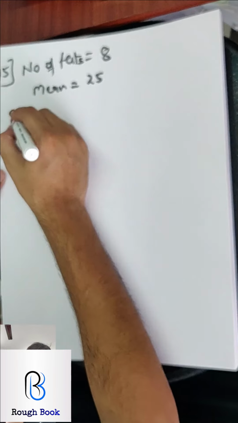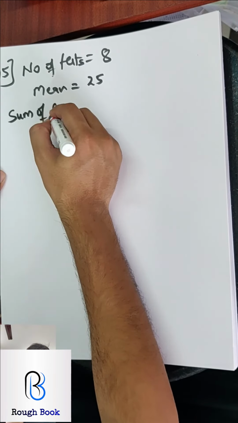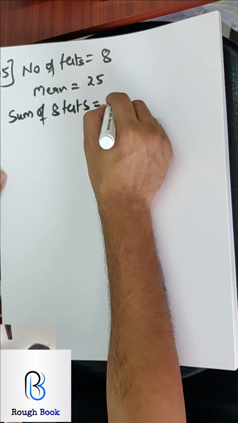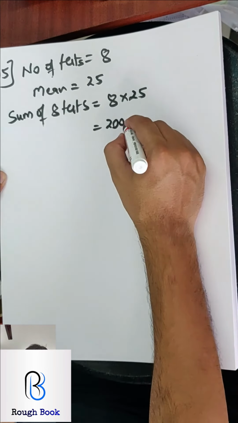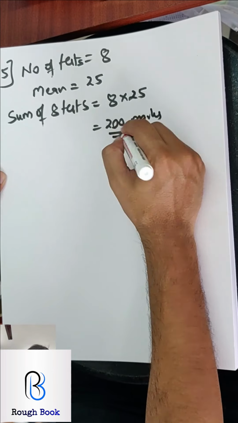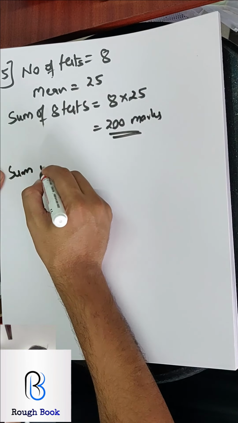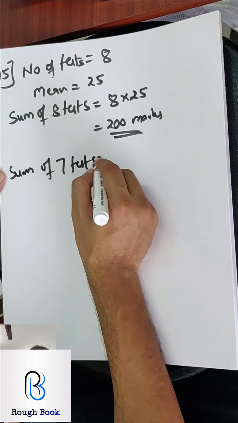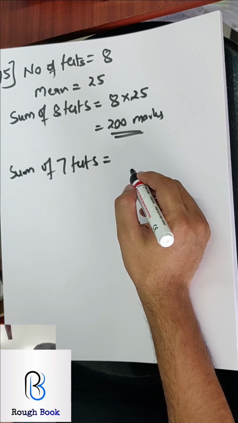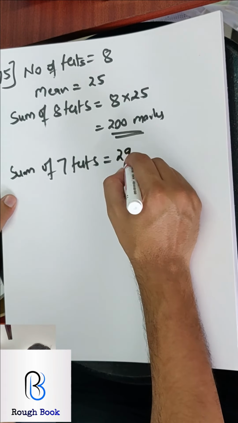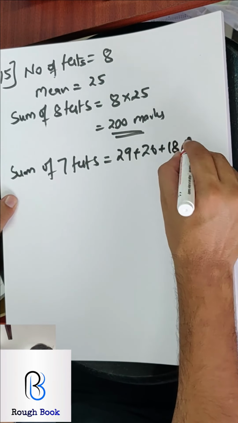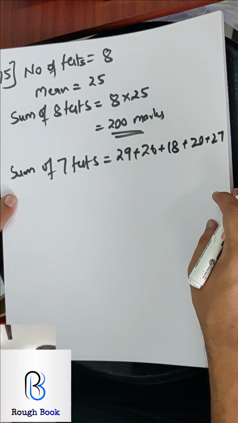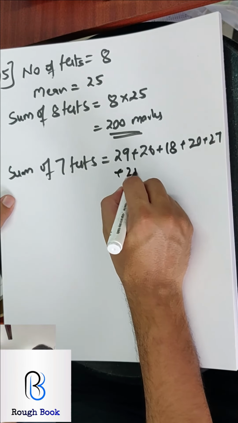So first let's find sum of 8 tests. 8 into 25, that will be 200. 200 marks. And then sum of 7 tests. So the 7 tests ka marks are already given to you. They are 29, 26, 18, 20, 27, 24 and 29.